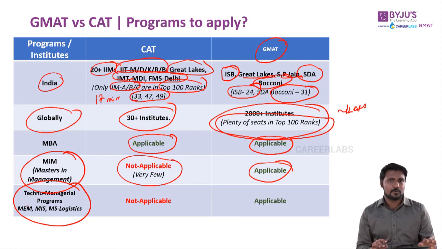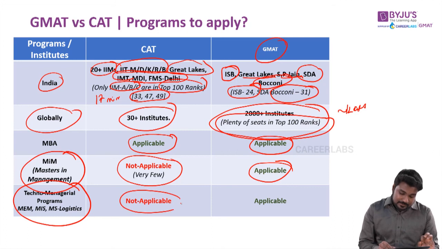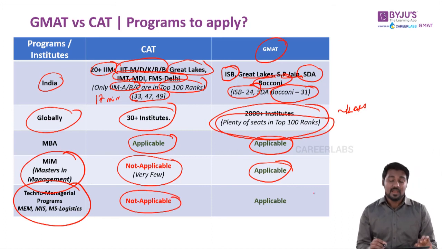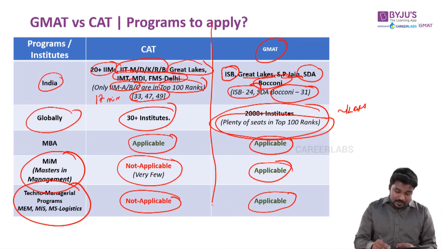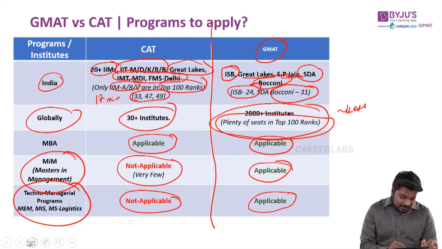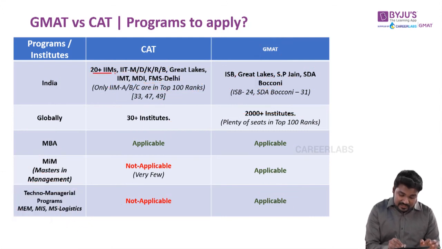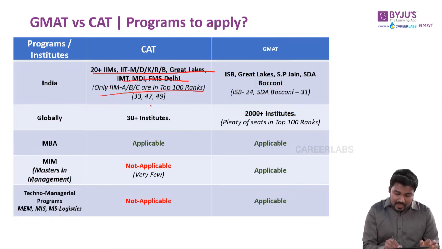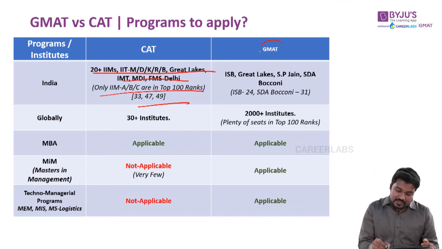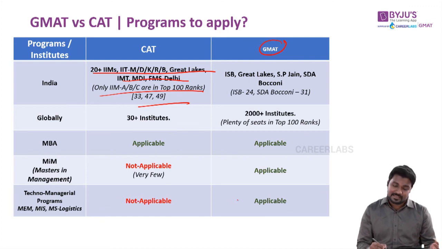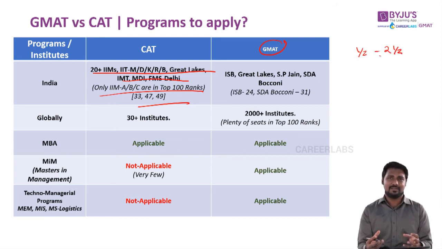If you look at these techno-managerial programs, which are highly recommended for people who come from a technical background, the CAT exam is not accepted by any of these B schools across the globe, whereas GMAT is applicable. So in terms of the number of programs that open up to you in India, yes, the CAT exam wins on this particular statistic. Very clearly, you have a lot of options in India, I'm not denying that. But if you look at it on a global level, in terms of success percentage and number of seats, GMAT really scores much better compared to the CAT exam. So we can award this point probably half to CAT and 2.5 to GMAT. Much more relatively better.